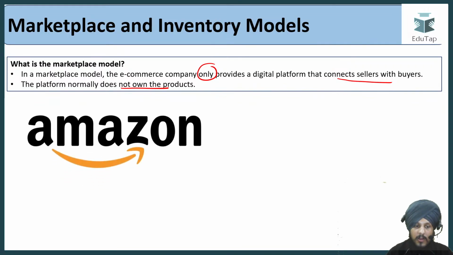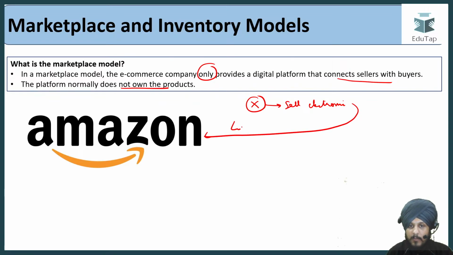We all know what Amazon does. For example, if you are person X and you want to sell some electronics items, you are going to list your product on Amazon. And Amazon is going to act as a kind of intermediary, right?